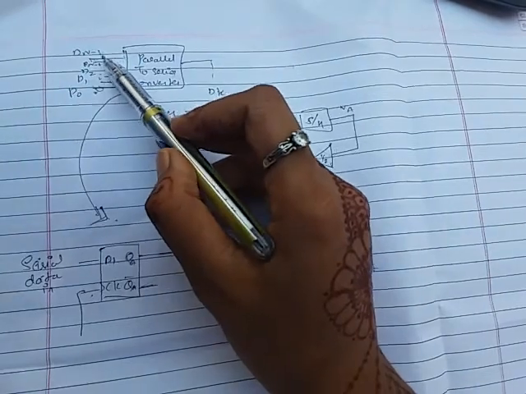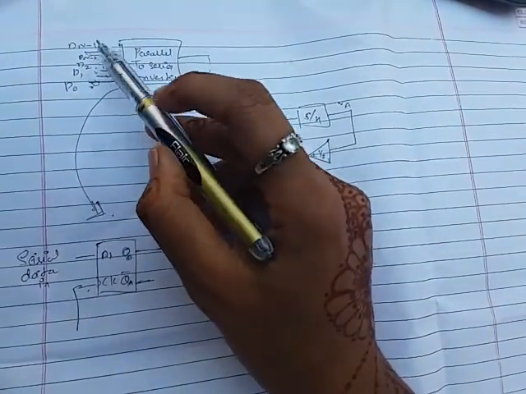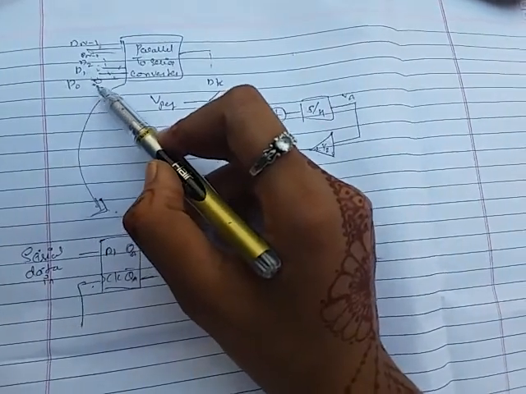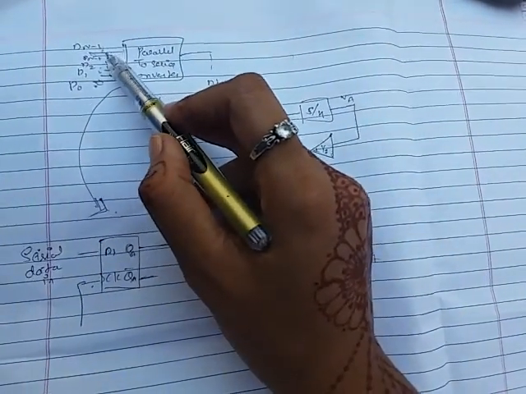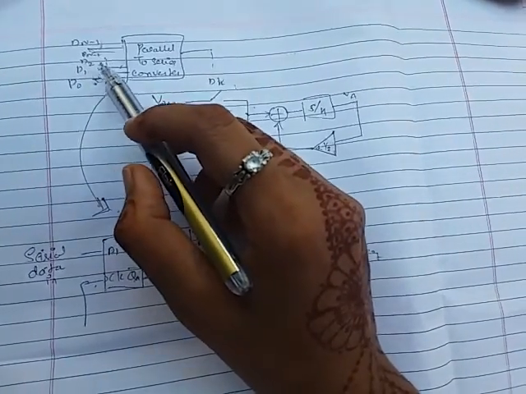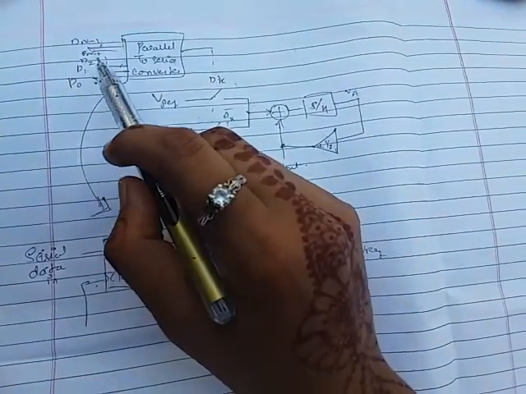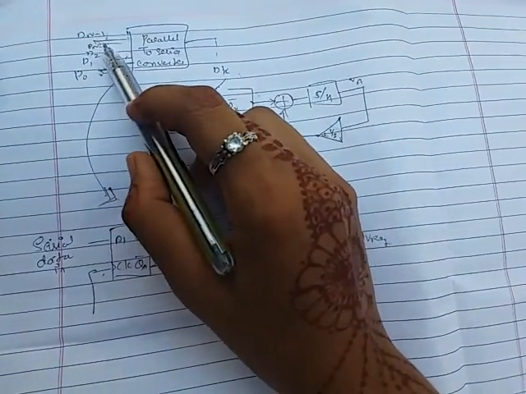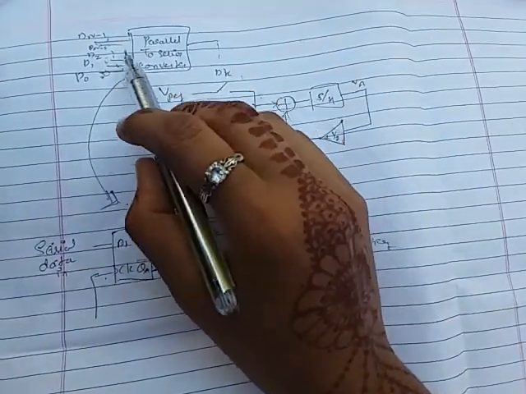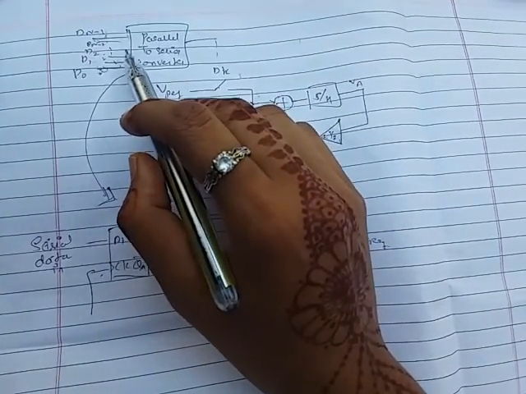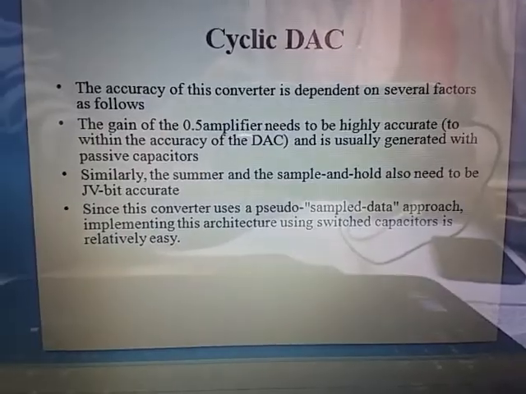Notice that the input should be read in a serial fashion. Serial fashion means from D0, D1, D2 up, it should be from the lowest to the highest value. That is why it is serial, because it is a sequential DAC. The conversion is performed one bit at a time, resulting in n cycles. N cycles means n number of inputs, so n number of clock pulses are required.